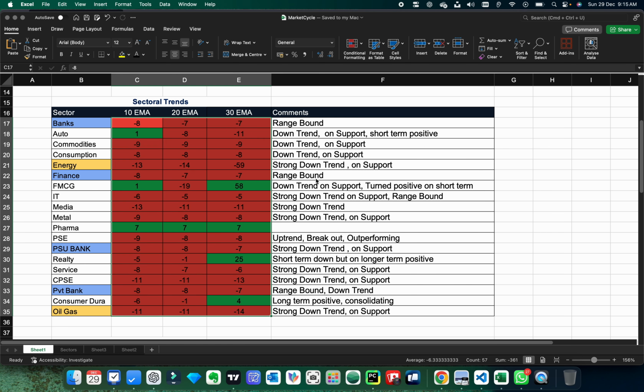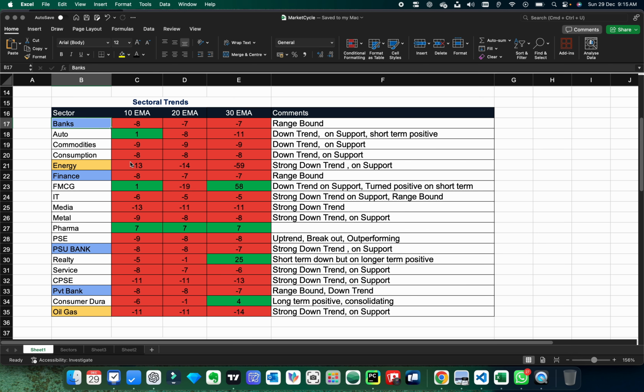how many days the index is closing below or above the moving average. So as you can see, Nifty Bank is below the 10 EMA since 8 days, below 20 EMA since 7 days, and below 30 EMA since 7 days.